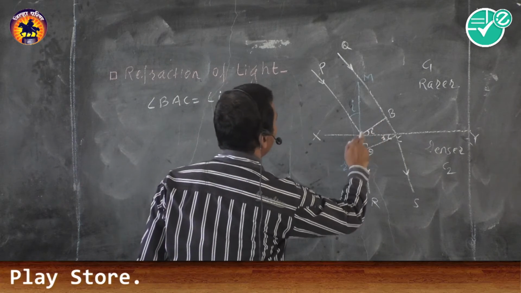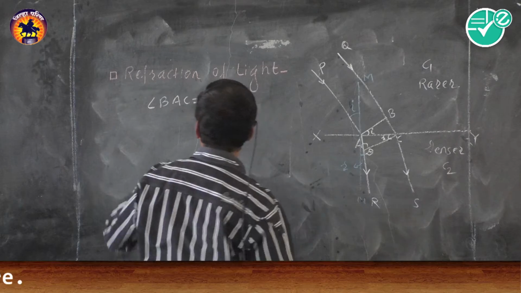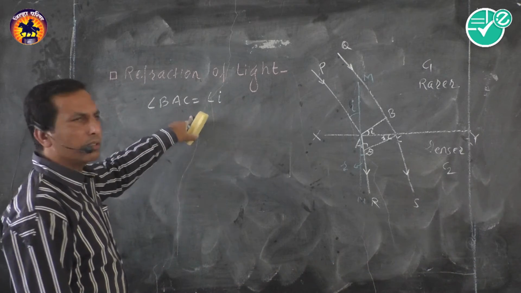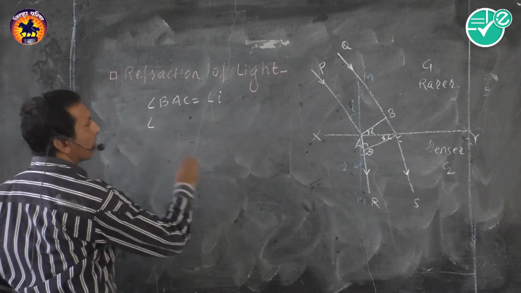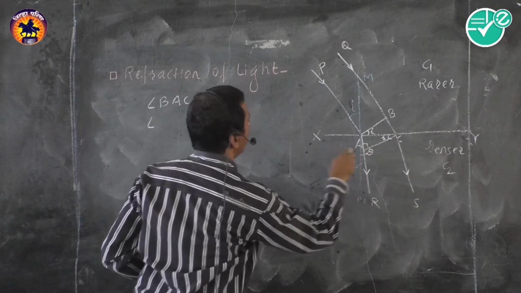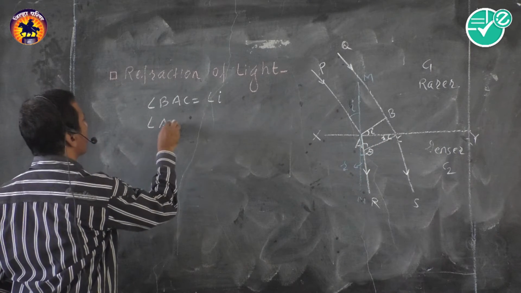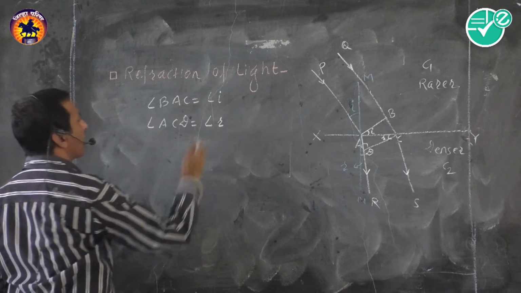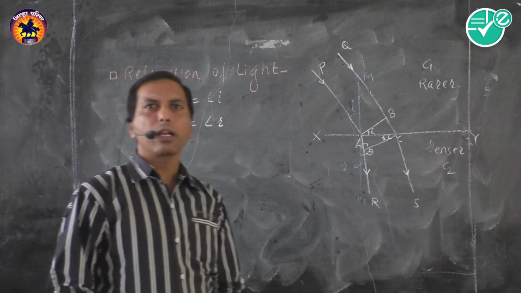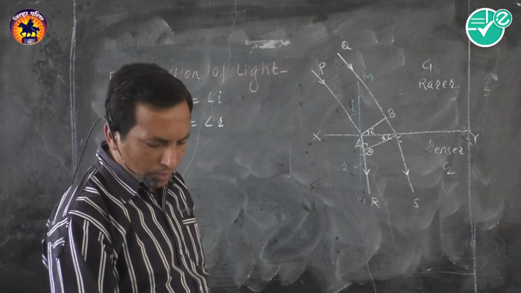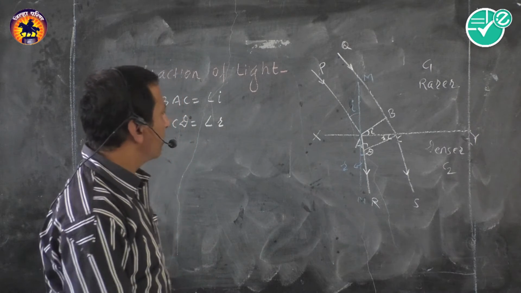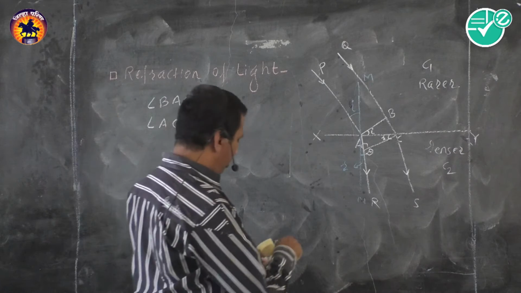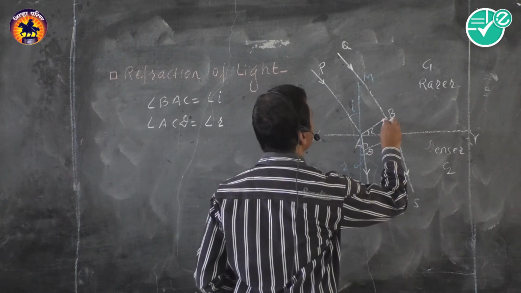This angle BAC is nothing but the angle of incidence, and angle ACD is nothing but the angle of refraction. Then look at the diagram. We have two right angle triangles.